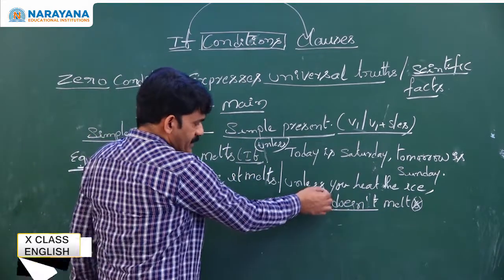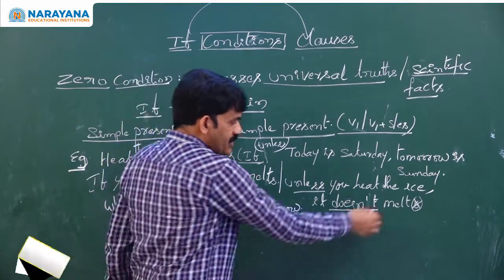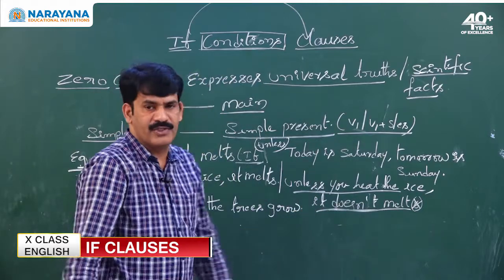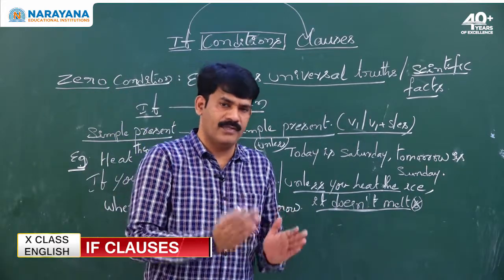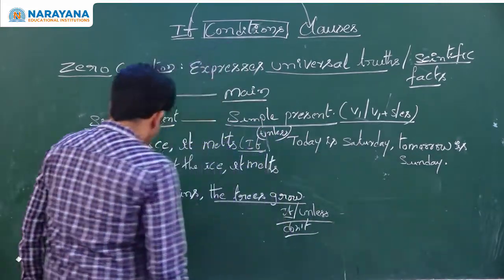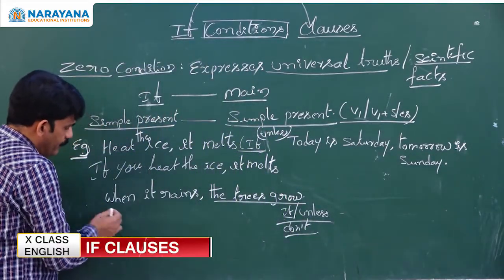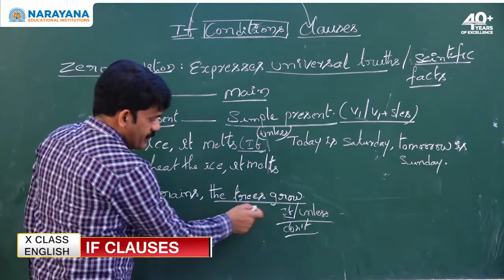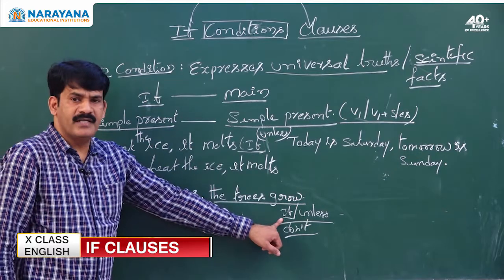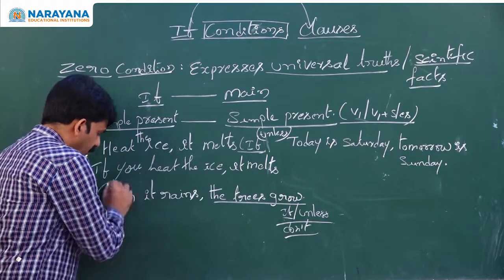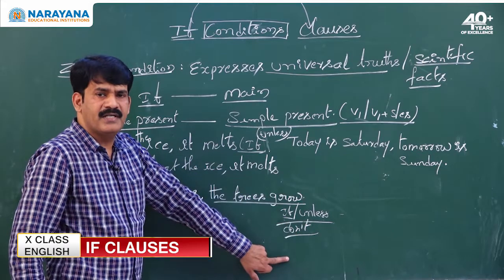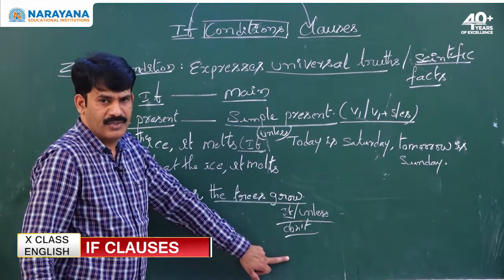Unless is expressing negative meaning: if the condition is negative, the result would be negative. If the condition is positive, the result would be positive. Remember this. See the second sentence: when it rains, the trees grow. You may be asked in the examination to rewrite the sentence replacing when with if, using unless, or using do not.